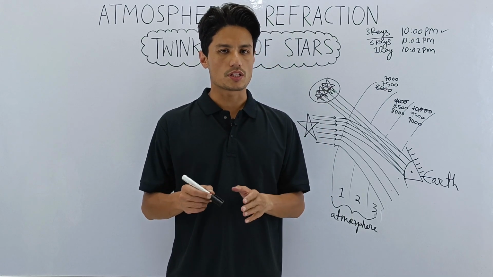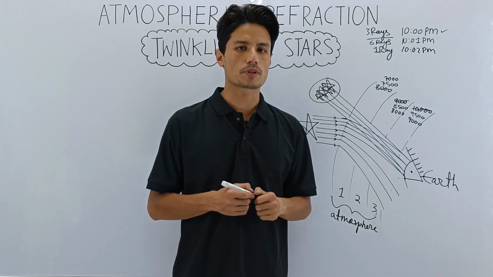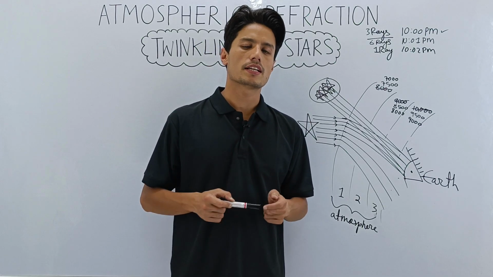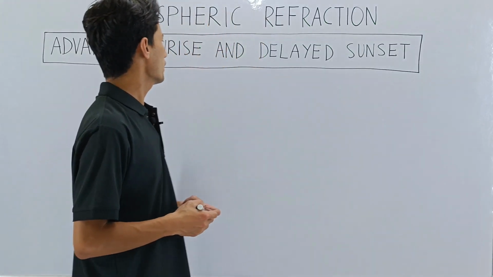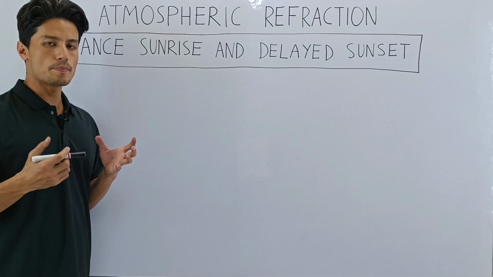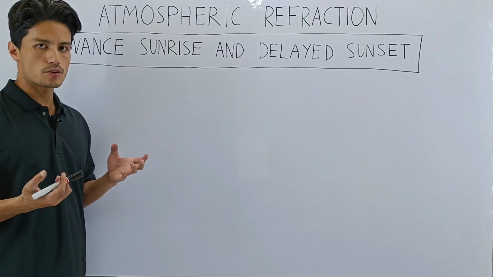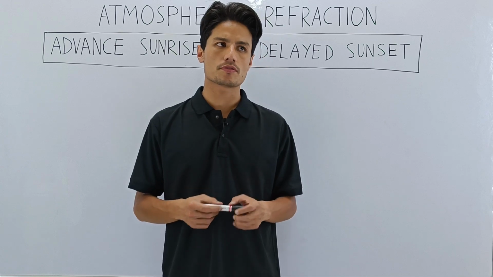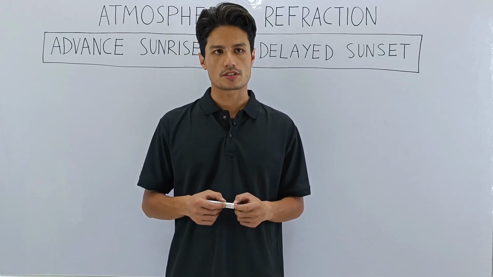So now we will move to the next topic. The next topic will be advanced sunrise and delayed sunset. That will be the next topic. Advanced sunrise and delayed sunset is another very important phenomenon which is experienced because of atmospheric refraction.